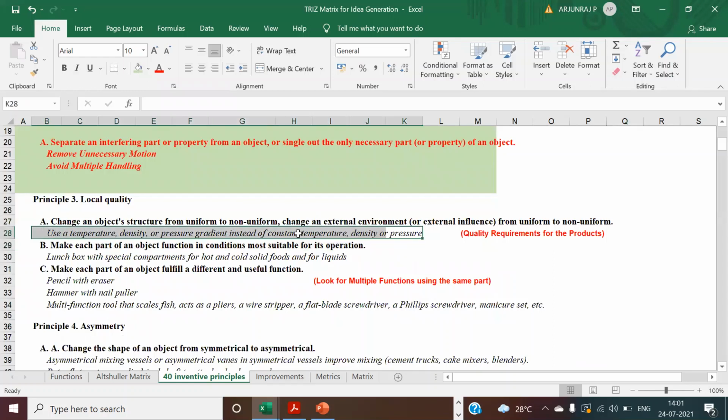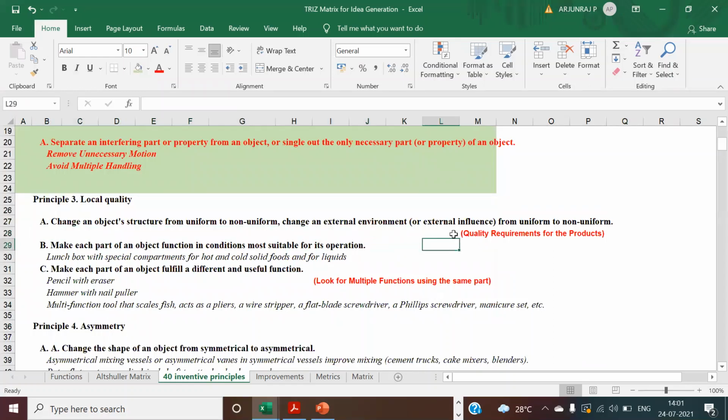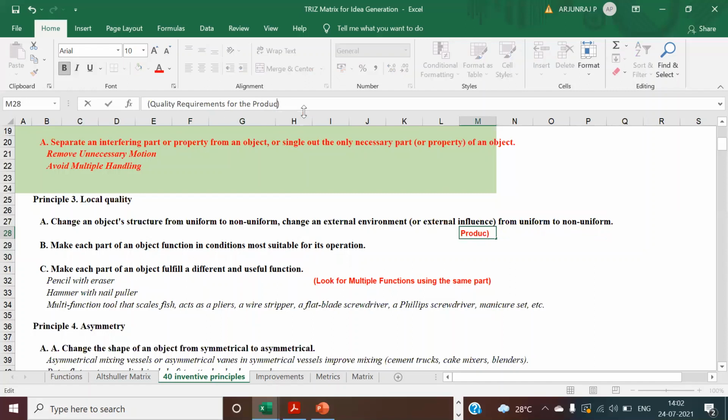Here you need to look at the quality requirements for the product. How best you can achieve the quality, that is very important. You can make each part function in condition with respect to the operation point of view. You have to ensure that the quality requirement is for the process, not for the product. Finally, a product is going to come out of that, or the product through process.